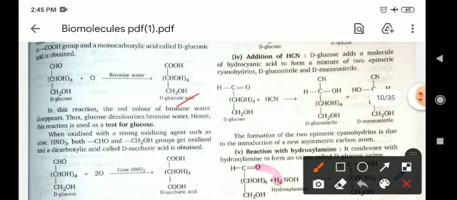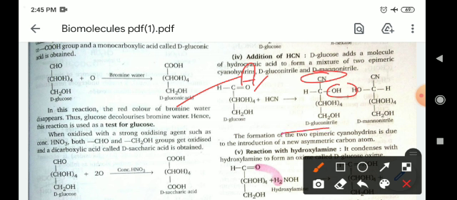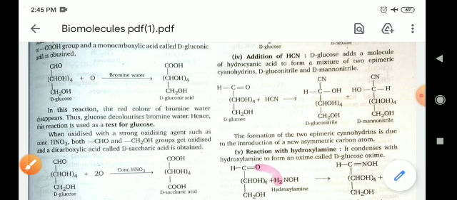Now addition reaction with HCN. When glucose is reacted with HCN, this bond will be shifted and on one side CN and on the other side oxygen hydrogen will attach, and D-gluconitrile and D-mannonitrile will be formed.